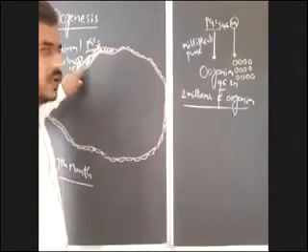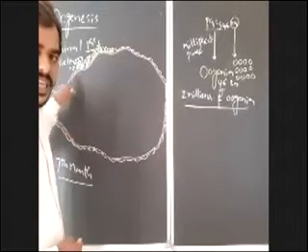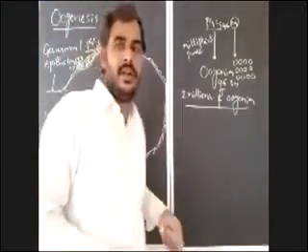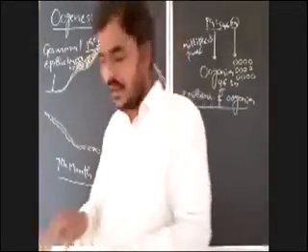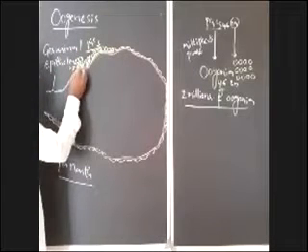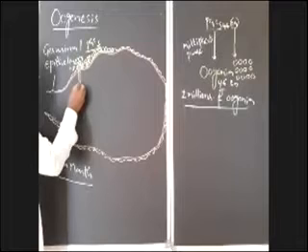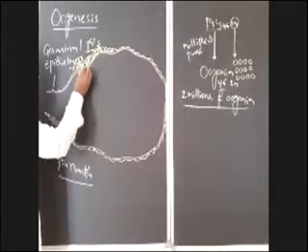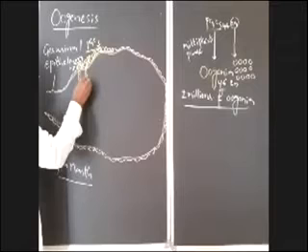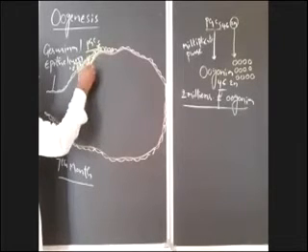Now these oogonia are formed on the surface, outside the ovary, but they have to enter into the ovarian stroma. How will it take place? After formation, the oogonia will migrate into the stroma, especially into the cortex. They will migrate into the cortex of the ovary by the process of endocytosis.